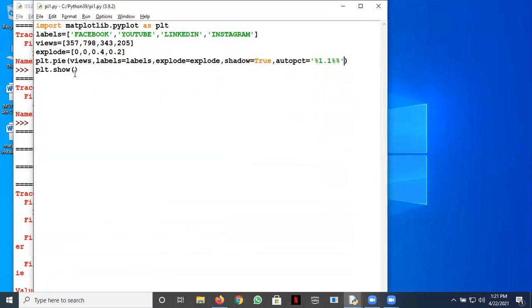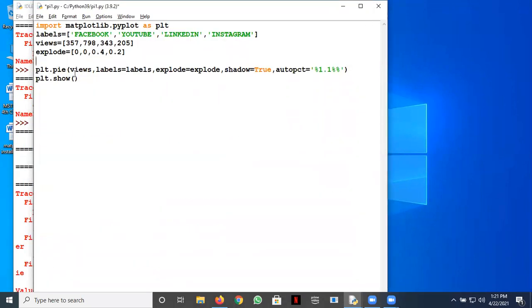Some problem. Auto percentage should work. Yeah, we missed something.